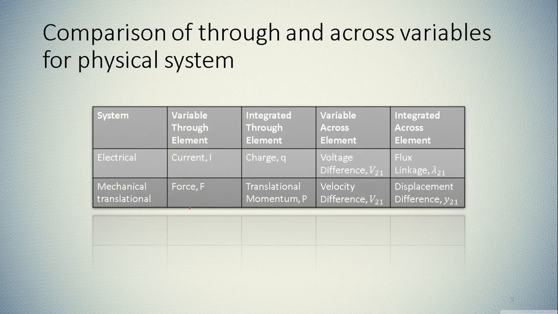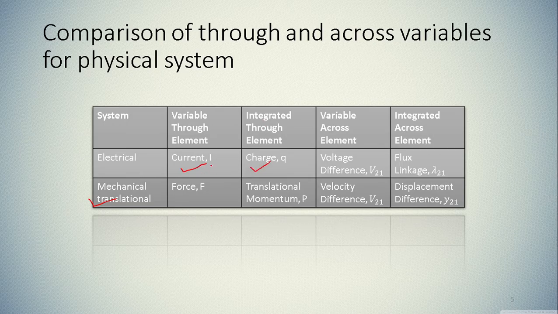Now the comparison of through and across variables for a physical system. Here we have taken the example of an electrical system and a mechanical system. In mechanical, specifically we mean the translation system, not the rotational system. In electrical, the variable through the element is current, but the integrated through variable is charge.